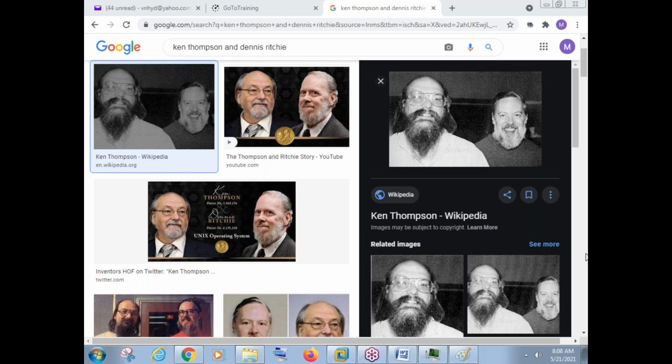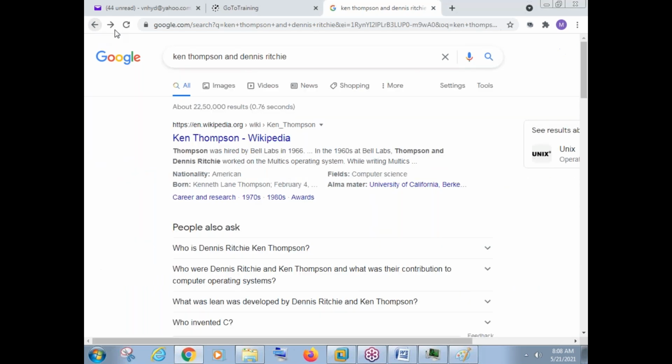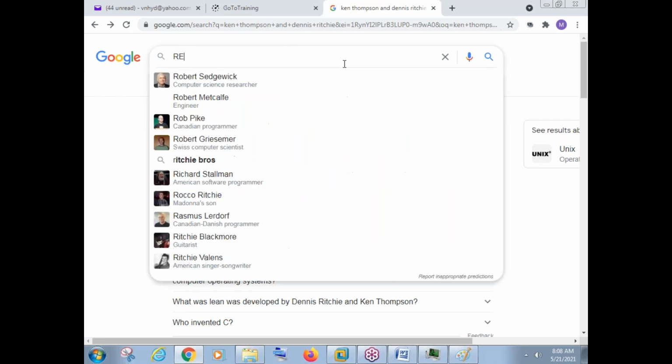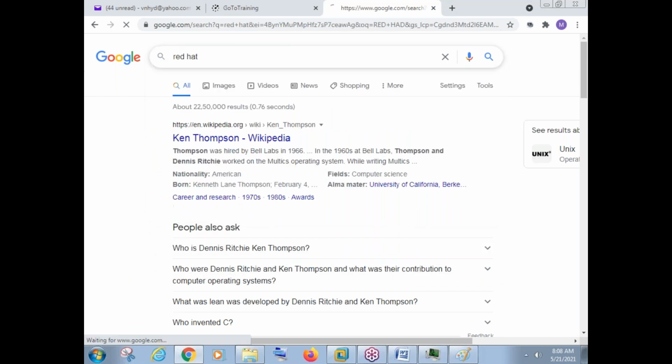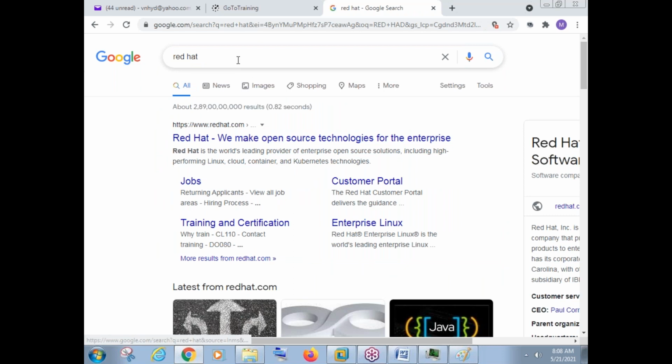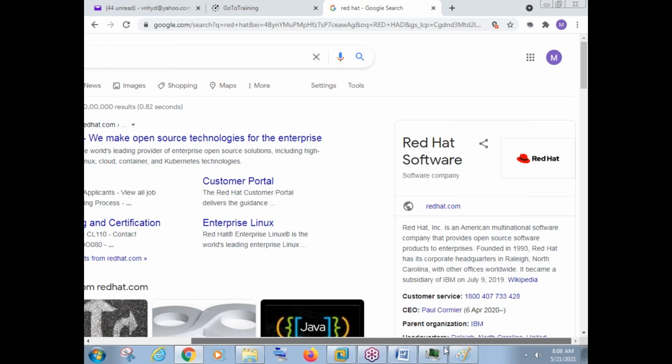Windows is not open source, guys. We cannot modify anything in Windows. Whatever Microsoft is providing, those things we need to use. But these two people developed this. And coming to the OS, Red Hat and Linux people took the code from Unix and developed their own operating system that is called Linux.